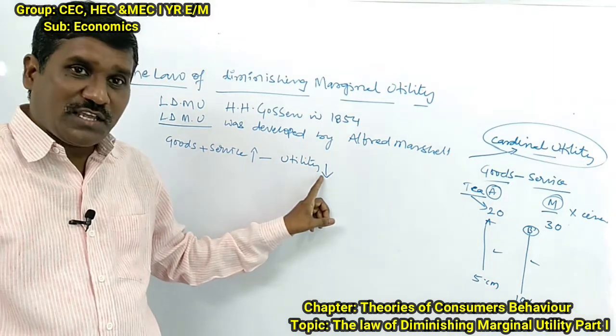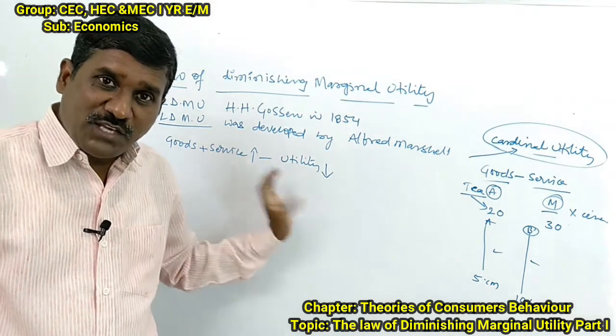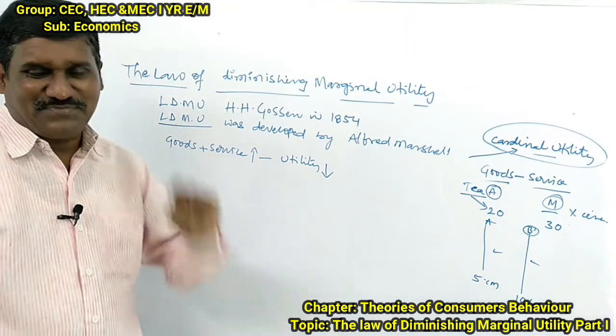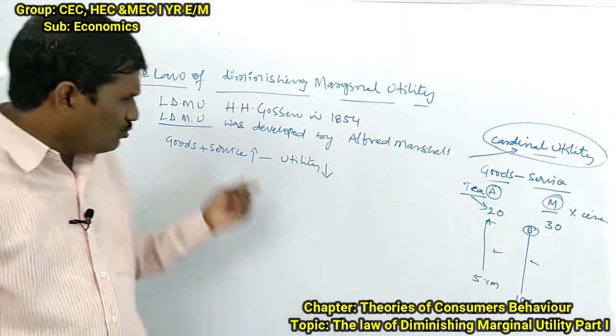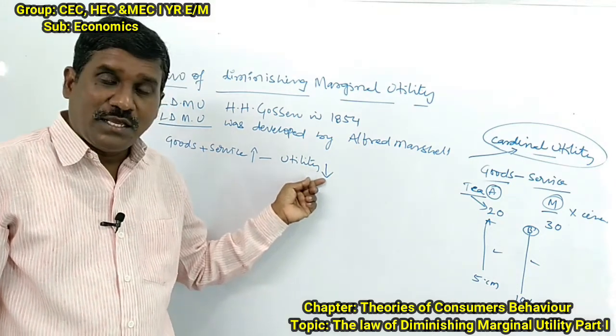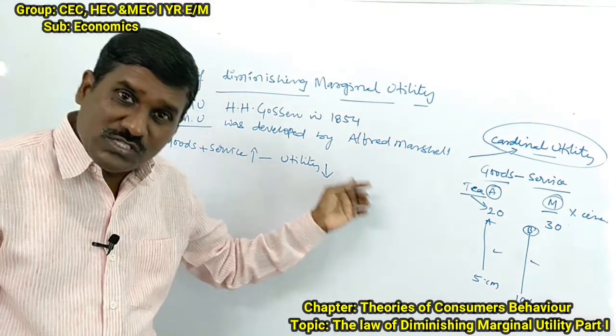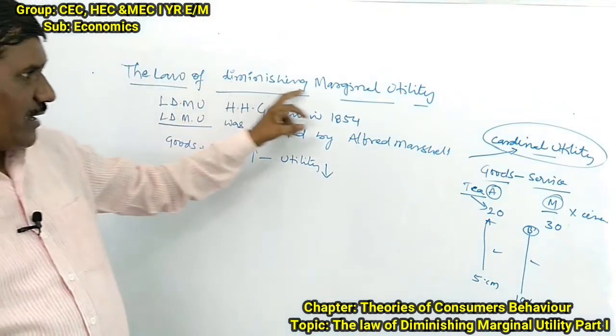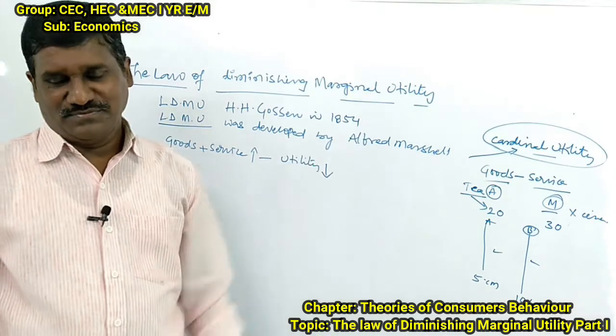When the stock of goods and services increases, the satisfaction derived goes on decreasing. Decreasing is called diminishing marginal utility.